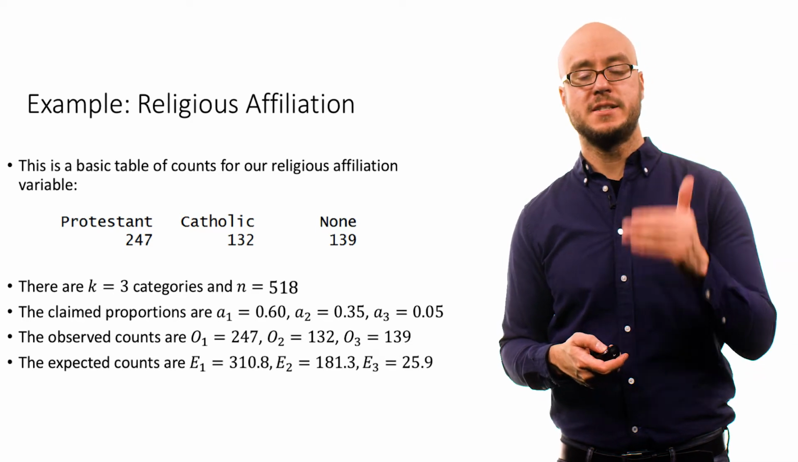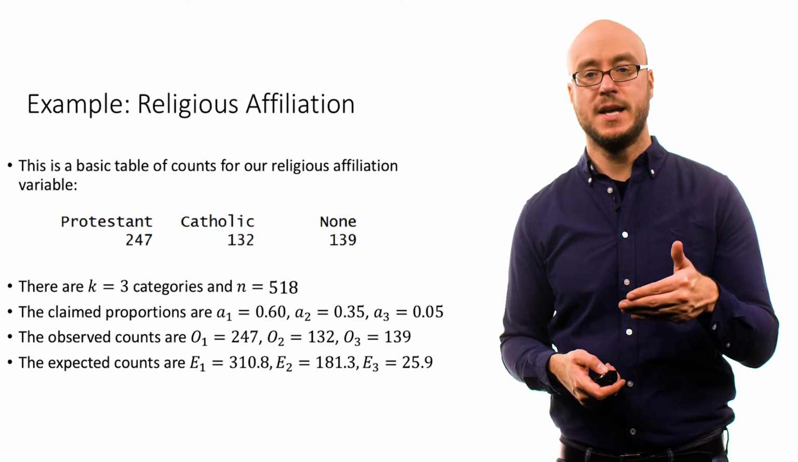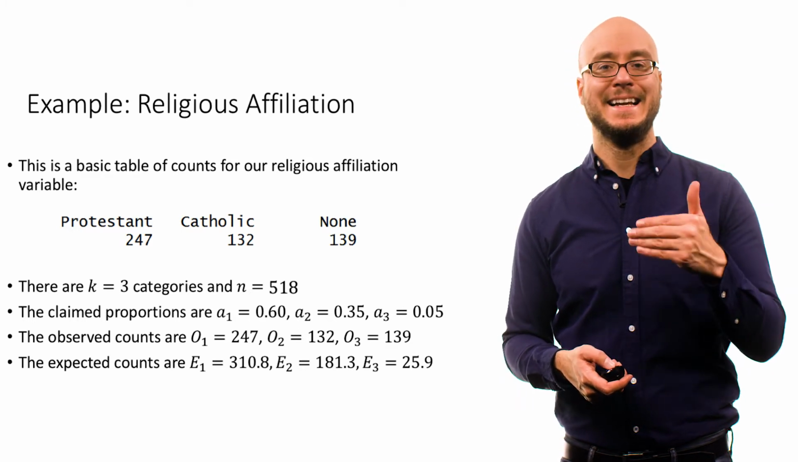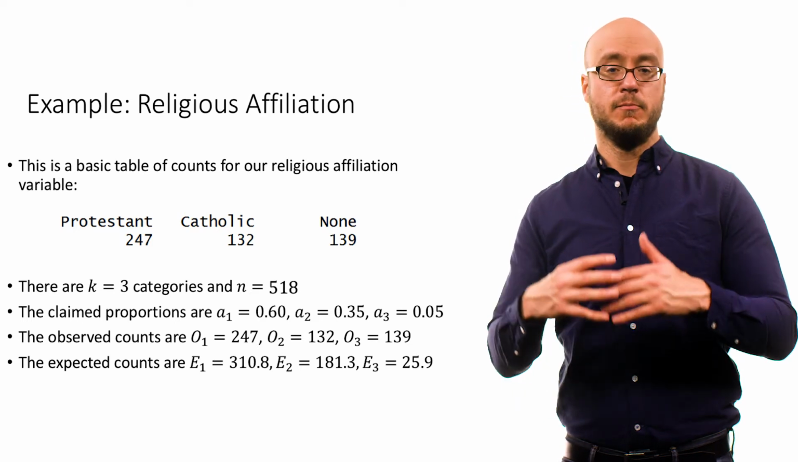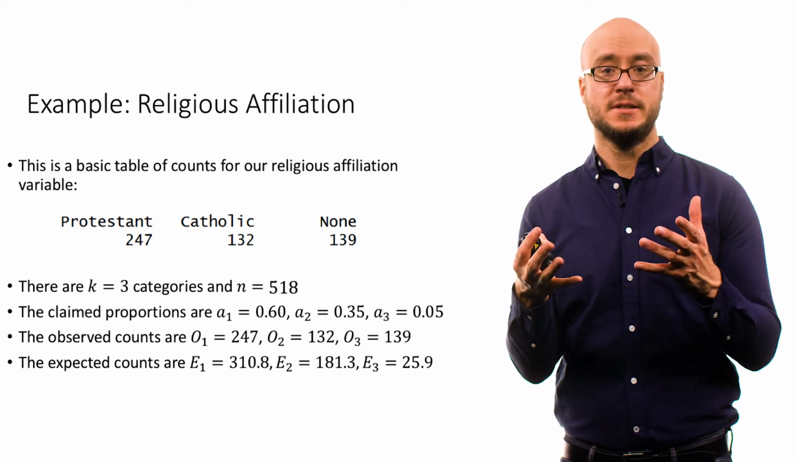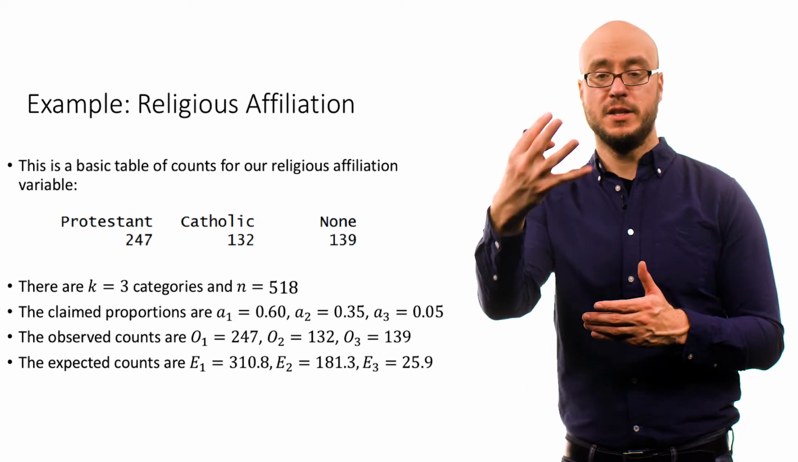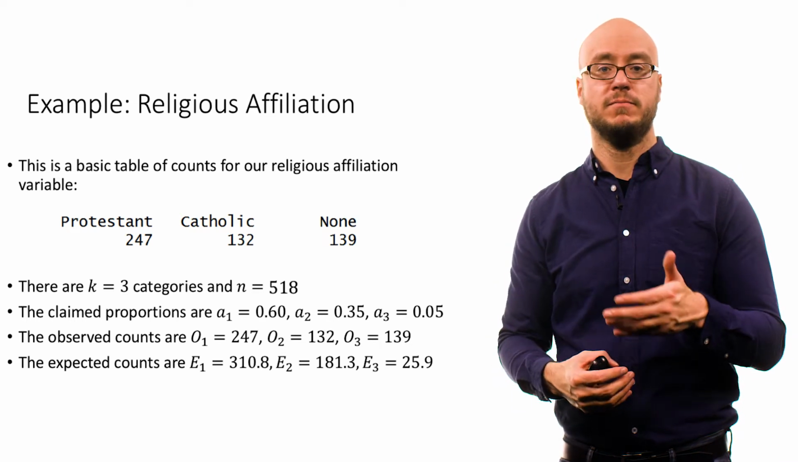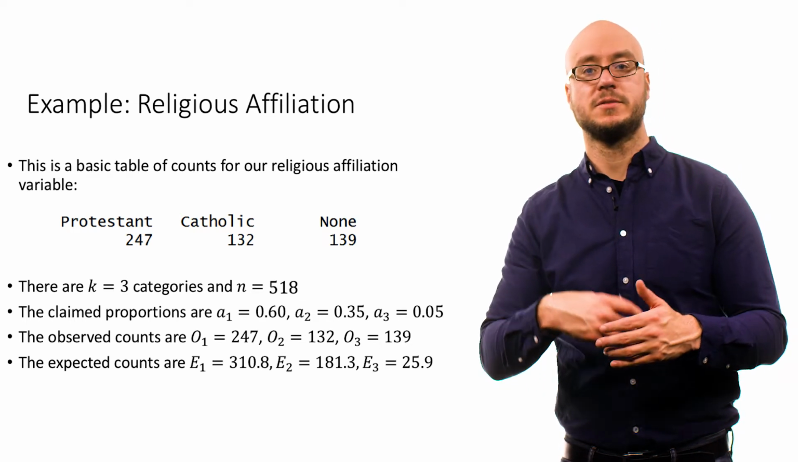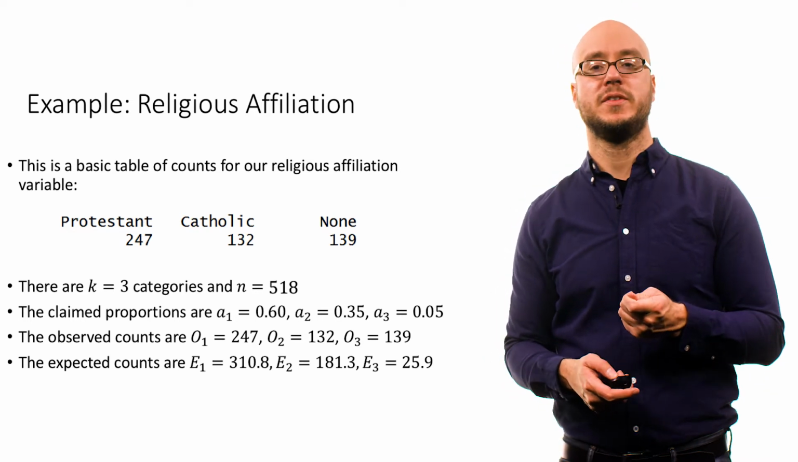And then we have the expected counts, which we calculated earlier. The expected counts are simply the sample size, which is 518, times these different proportions. That will give us an idea of, with a sample this size, and if this claimed proportion is true in the population by this religious studies scholar, what would this distribution look like? Well, you'd have roughly 311 Protestants, roughly 181 Catholics, and roughly 26 young people who don't have religious affiliation.